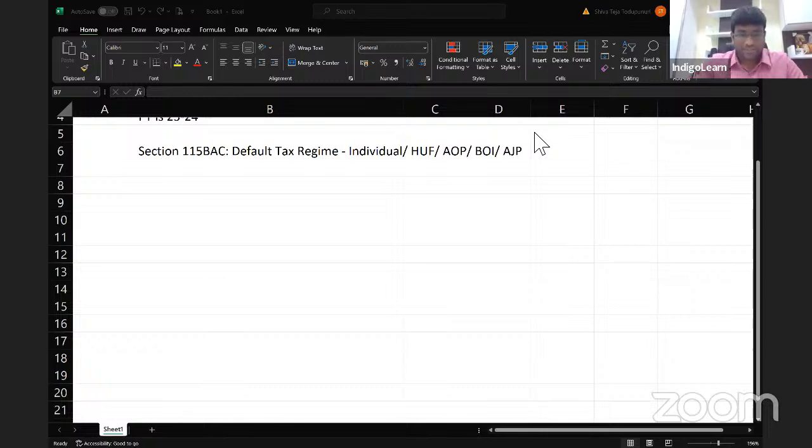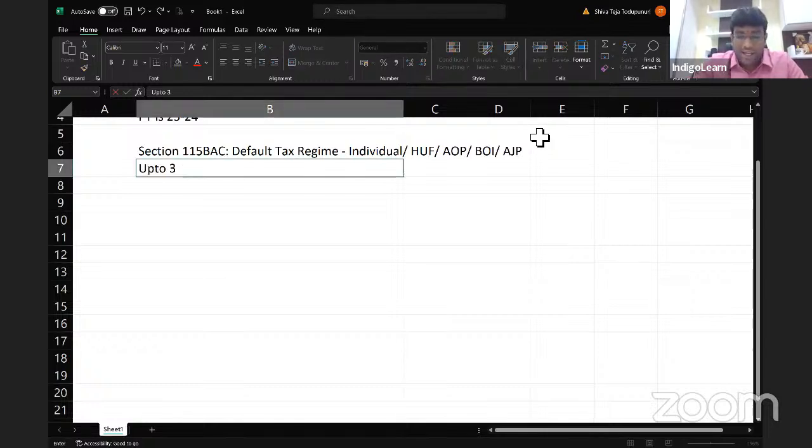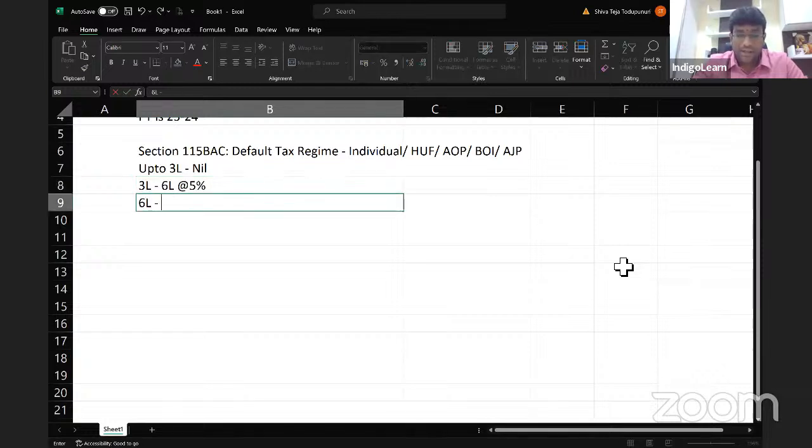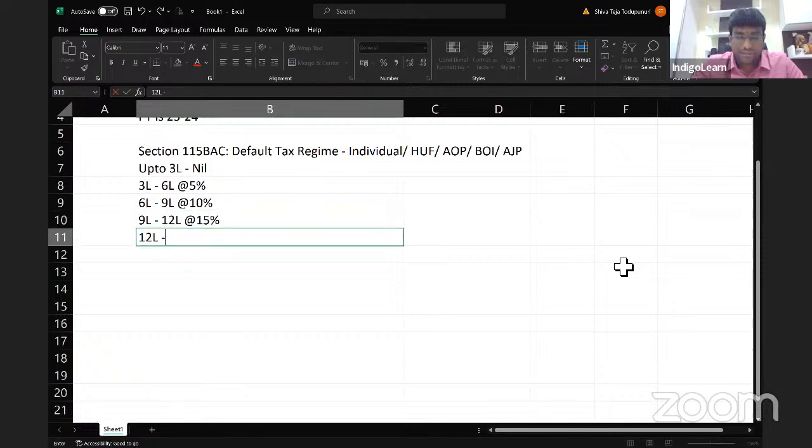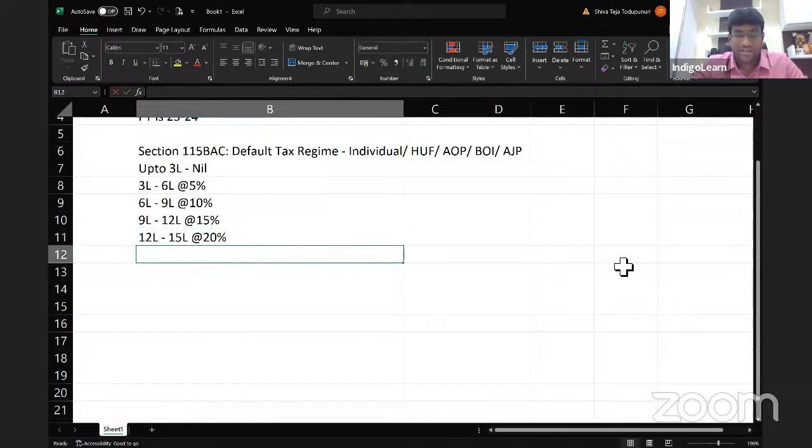Under the default tax regime, up to 3 lakhs the tax is nil. 3 lakh to 6 lakhs, tax at the rate of 5%. 6 lakhs to 9 lakh at the rate of 10%. 9 lakh to 12 lakh at the rate of 15%. 12 lakh to 15 lakh at the rate of 20%.